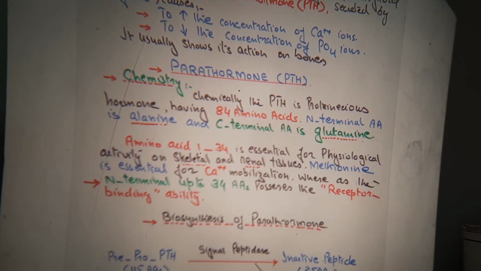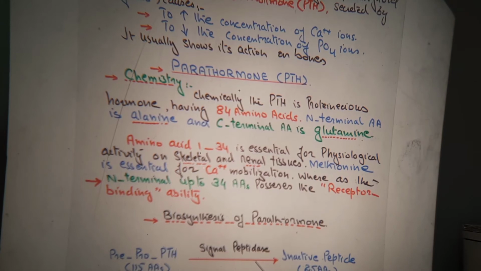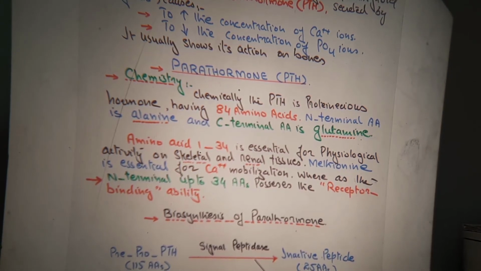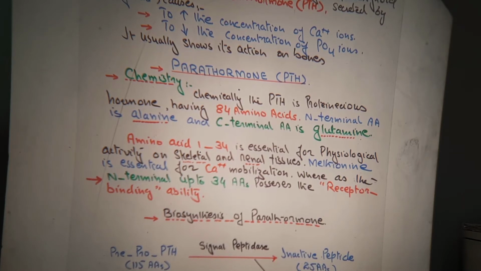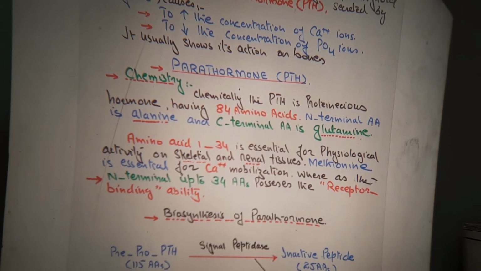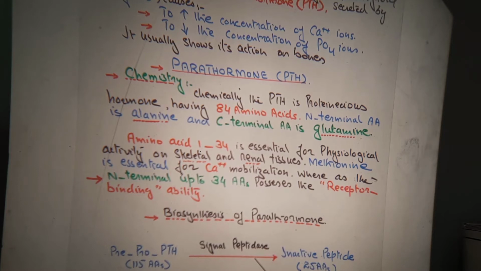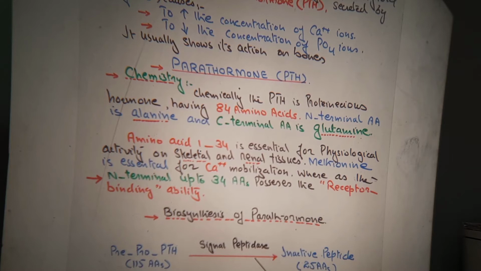Now amino acids 1 to 34 are essential for physiological activity on skeletal and renal tissue. Again you know that if a proteinaceous hormone has various amino acids, some of them have the physiological or biochemical activity in them. Similarly in case of parathyroid hormone, amino acids 1 to 34 are essential for the physiological activity on skeletal and renal tissue.